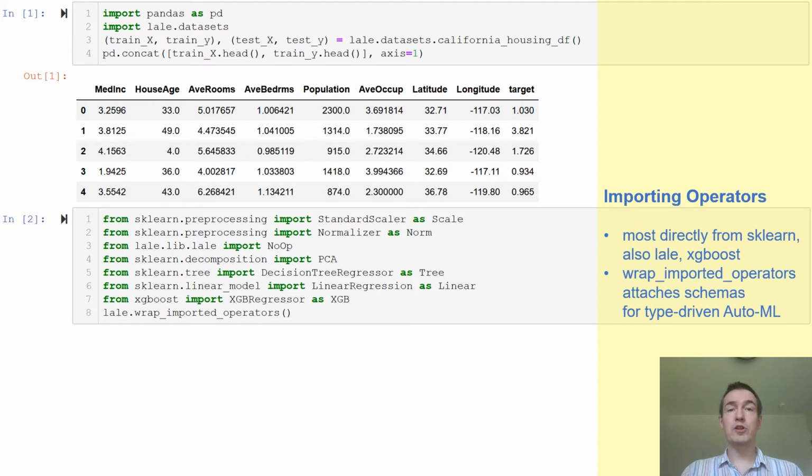Next, let's import some machine learning operators that we can then put in pipelines. Specifically, we are using a few operators from Scikit-Learn, including some pre-processing operators, as well as some regressors. We are also using the XGBoost regression operator, and we are going to import a no-op operator from Lale. Line 8, lale.wrap_imported_operators, attaches hyperparameter schemas to each of these operators. Those hyperparameter schemas are useful for supporting automated hyperparameter tuning in an approach that we call type-driven AutoML.